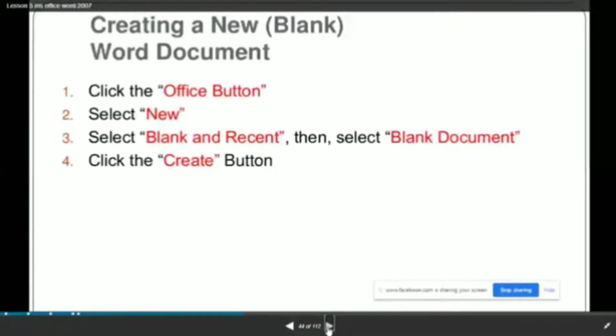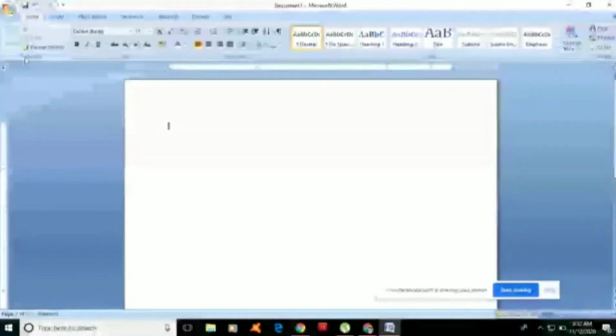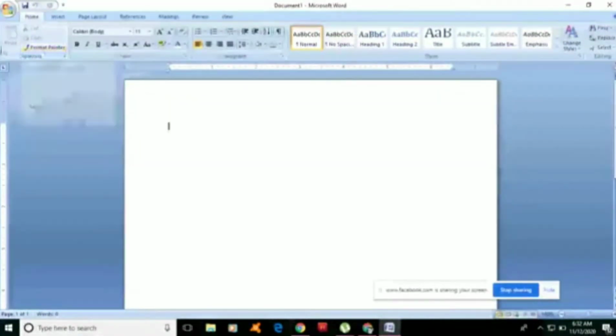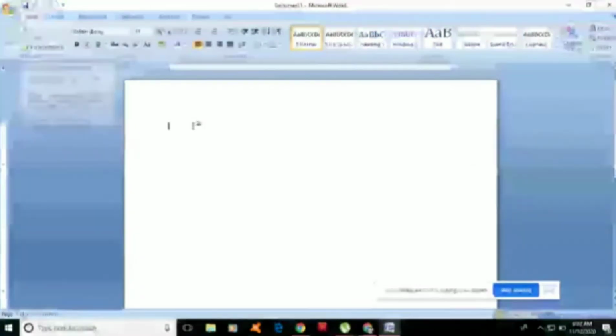To create a new blank Word document, you can use the Office button, then select New, select Blank and Recent, then select Blank document and click the Create button. First, we will go to the Clipboard group. As we can see, we have Cut, Copy, Format Painter, and Paste. Okay, we will try to use these four commands.